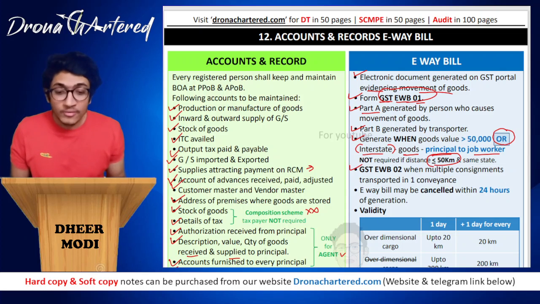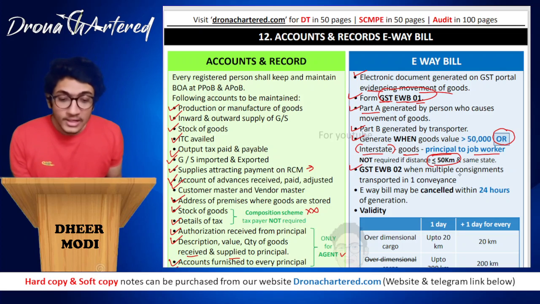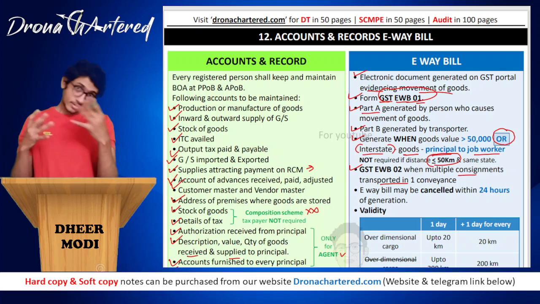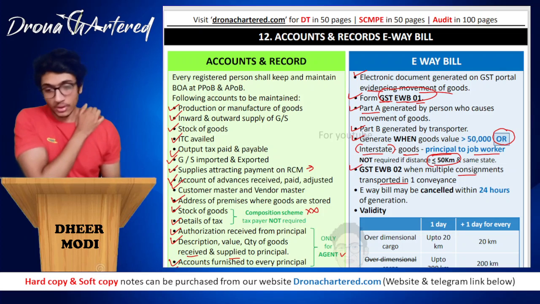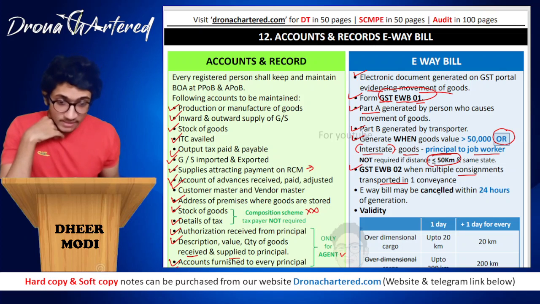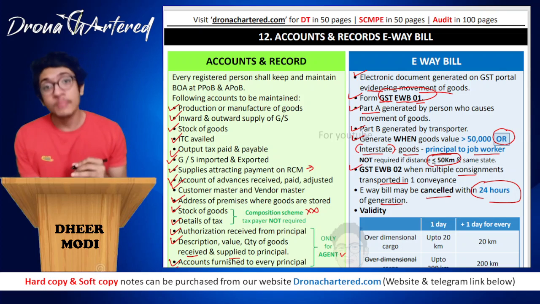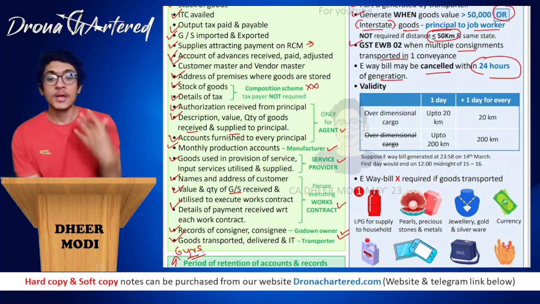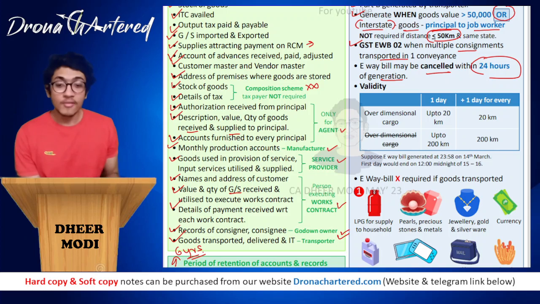Now comes your next form, that is GST EWB-02. When multiple consignments are transported in one conveyance, that is, one vehicle has consignments of multiple people, in such a case GST EWB-02 is filed. An e-way bill may be cancelled within 24 hours of generation. So if you generated an e-way bill, you will get time to cancel it only within 24 hours of the time that you have generated it. Okay, now what is the validity of an e-way bill? If I generate it today, till how long will it be valid?